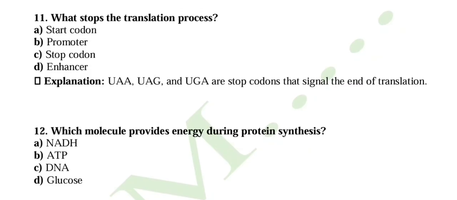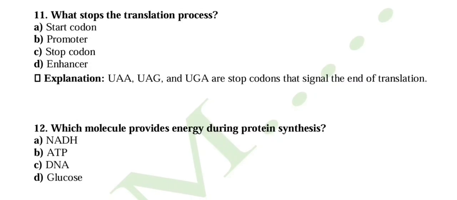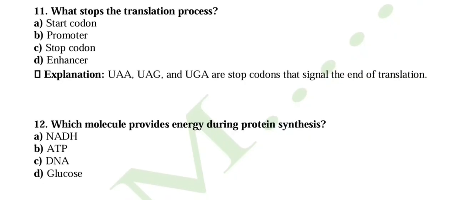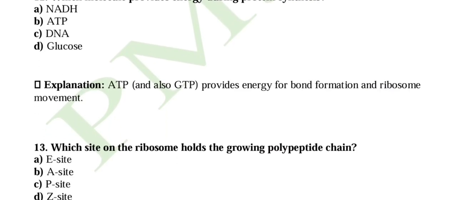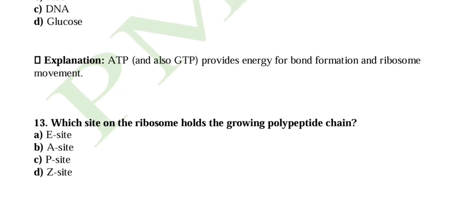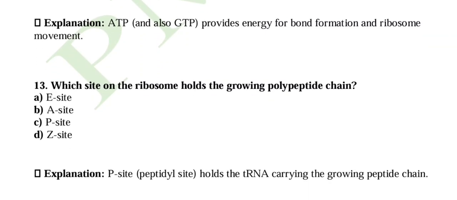Question number 12. Which molecule provides energy during protein synthesis? So during protein synthesis, ATP and also GTP provide energy for bond formation and ribosome movement. Question number 13. Which site on the ribosome holds the growing polypeptide chain? So it is the P site, that is the peptidyl site, which holds the tRNA carrying the growing peptide chain.